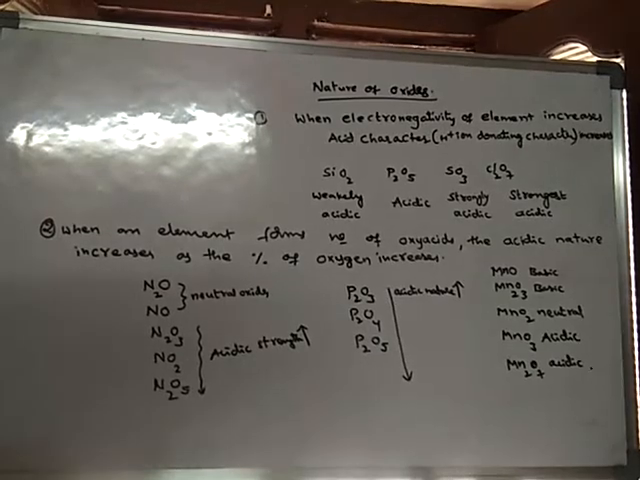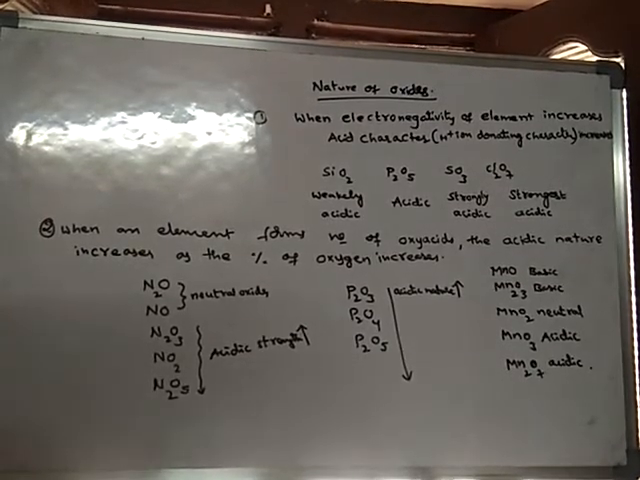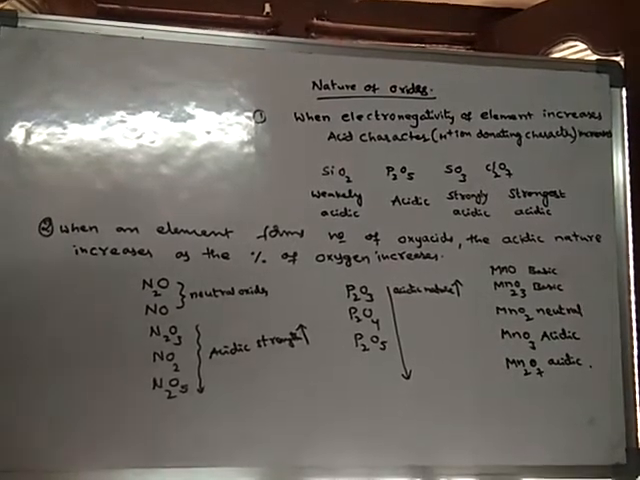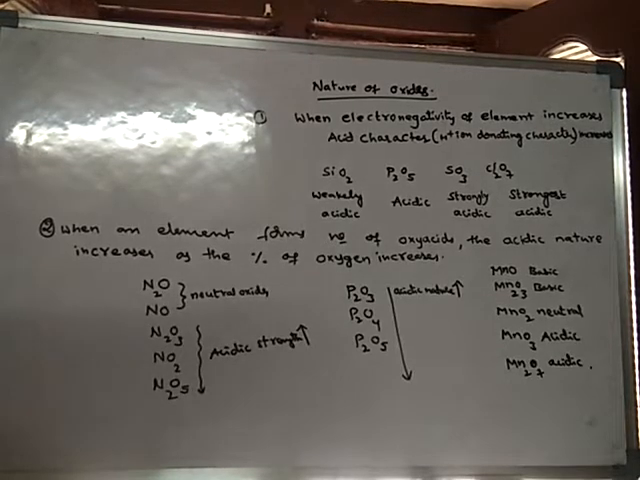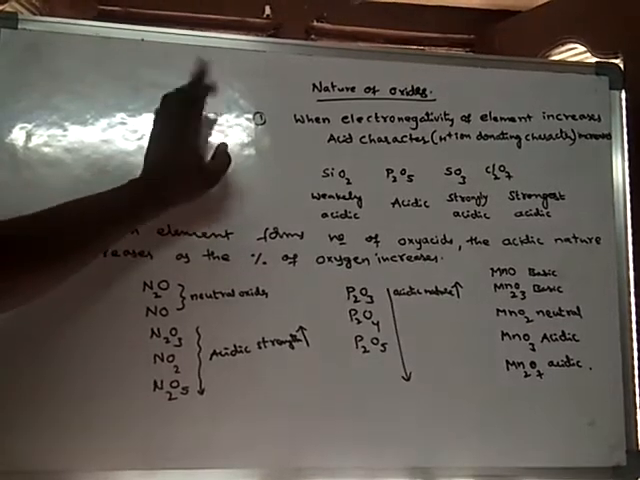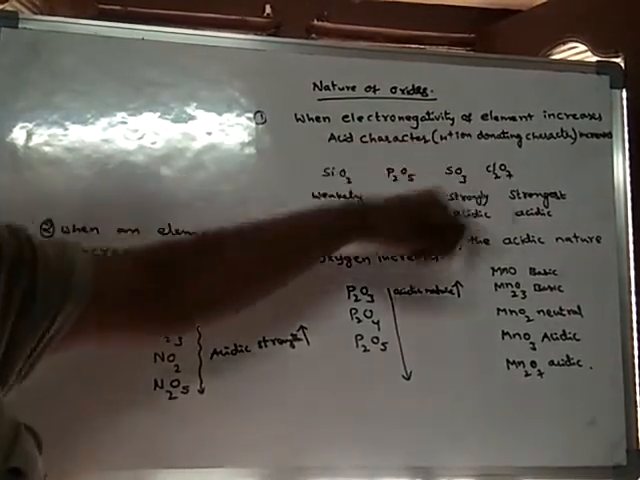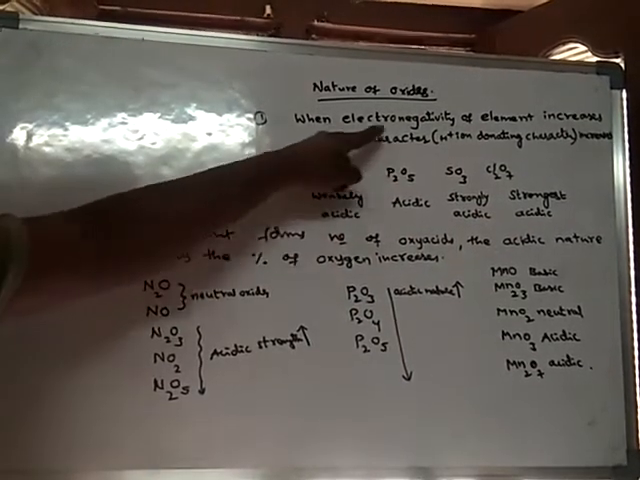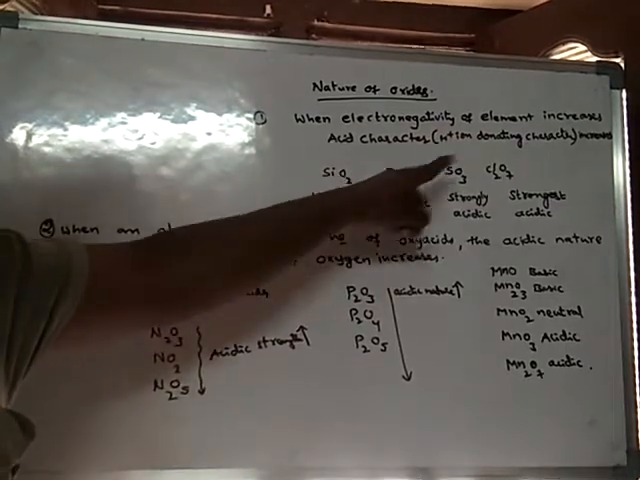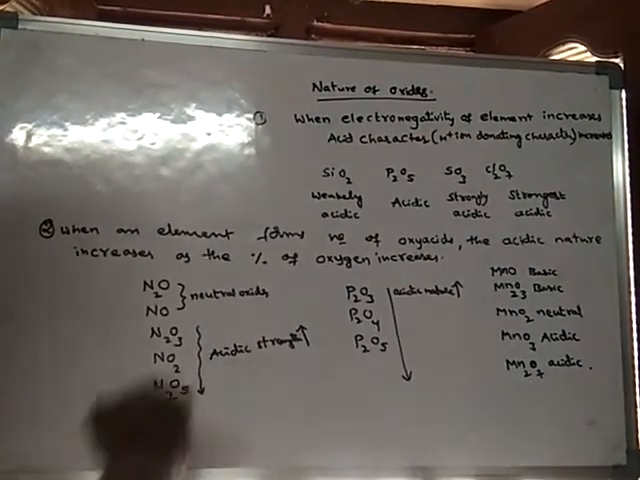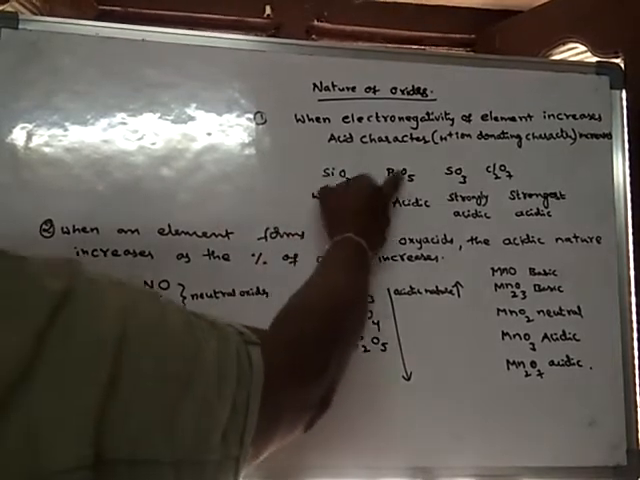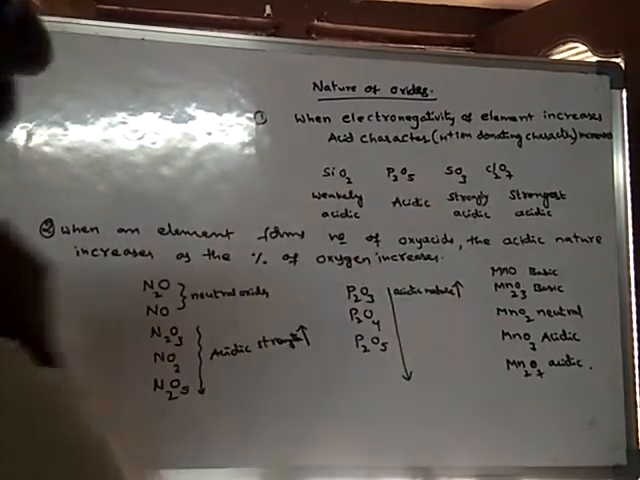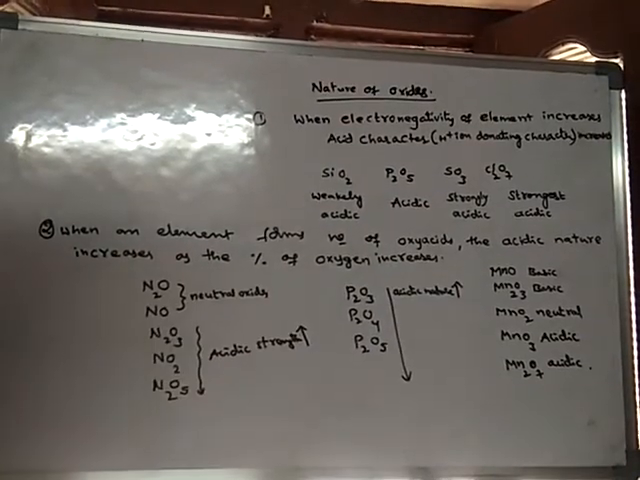In our previous class, we learnt about the nature of oxides of different elements. As part of that, something is left out, and we have to finish it. For example, when the electronegativity of an element increases, the acidic character increases. If you see silicon, phosphorus, sulfur and chlorine, chlorine is the most electronegative element in the third period.